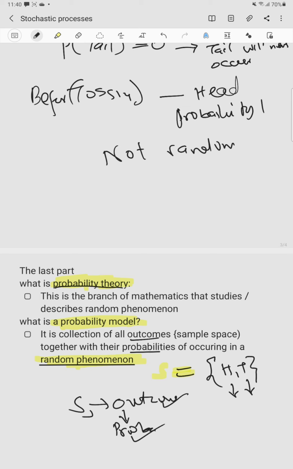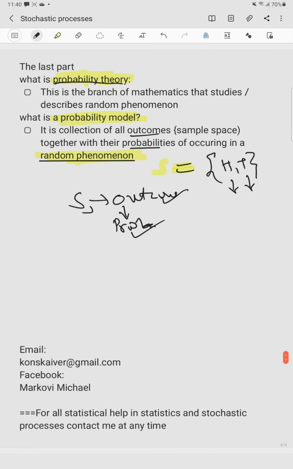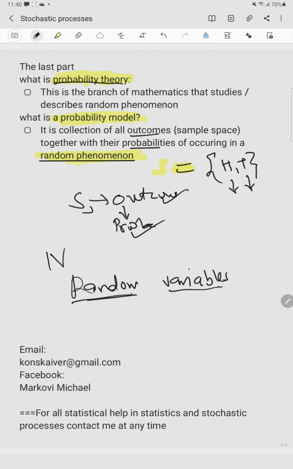So if you are told to describe a probability model, it is enough to describe the outcomes together with their probabilities. Today we are going to stop at that point. Next class, we are going to look at random variables. We are going to describe what a variable is and what makes a variable random. Then from there, the third class will be an introduction to stochastic process.